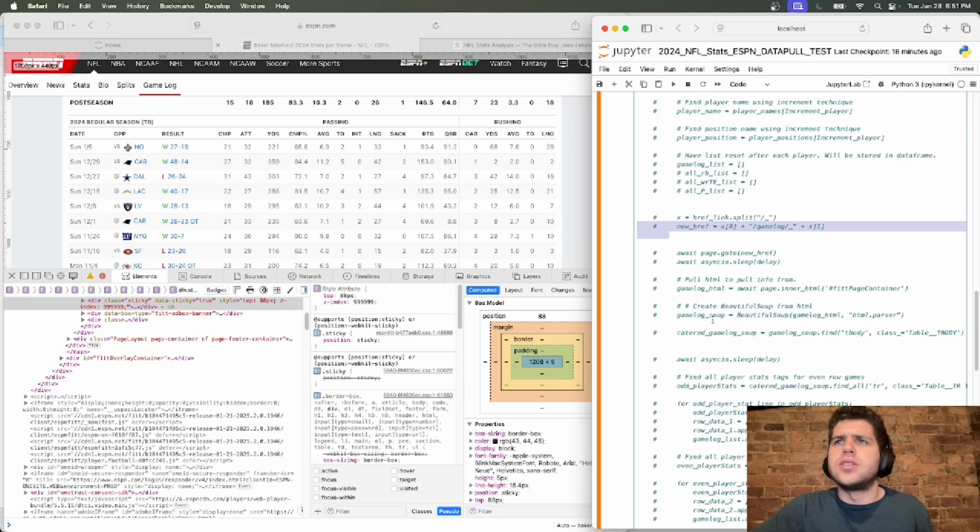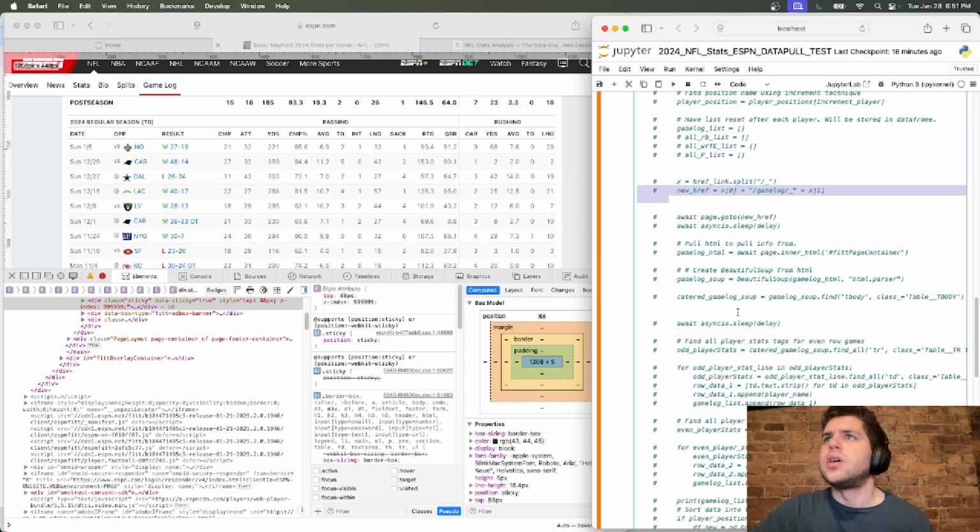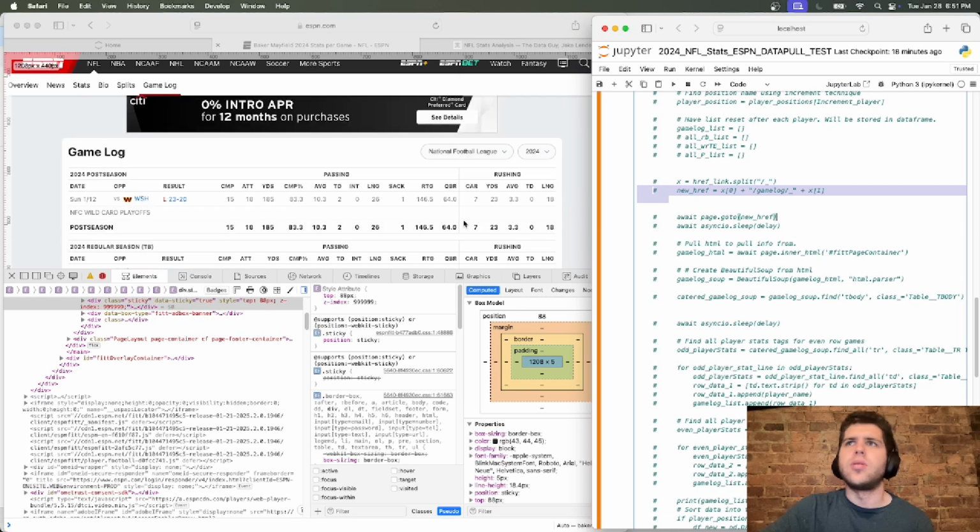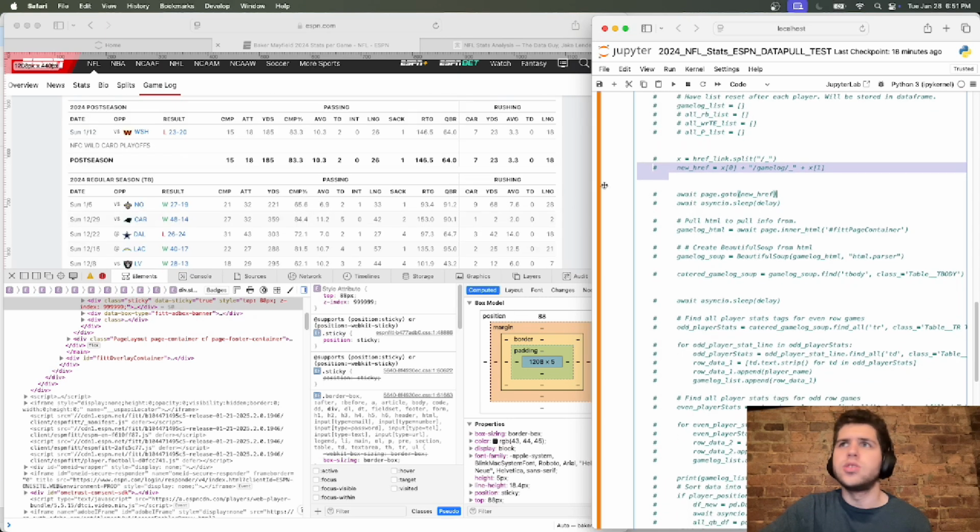And this should be better commented. That's just bad code essentially. Definitely something I could fix in the future. So we're going to be going to this new page and we're going to be delaying it just so we don't do anything until it actually loads up. So we're basically going to that new page and then sleeping, giving the new page an opportunity to load, right? So everything here looks good so far, but this is where we're having the problem. So once we get to this page is where we're having the problem.